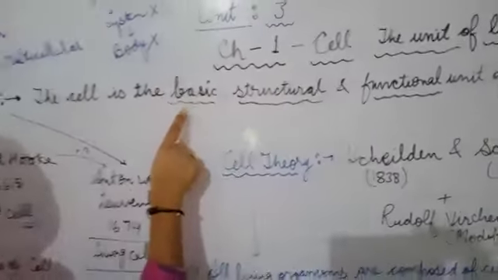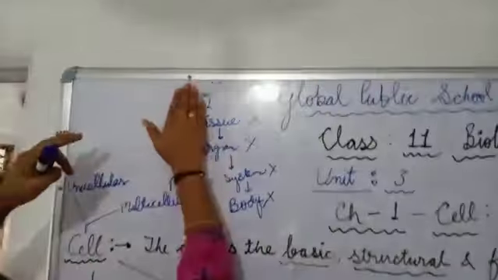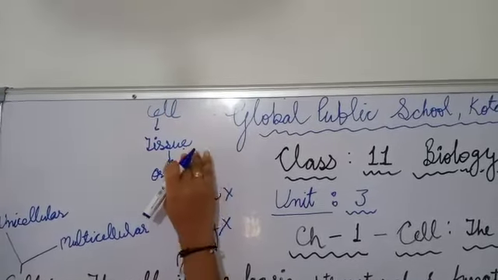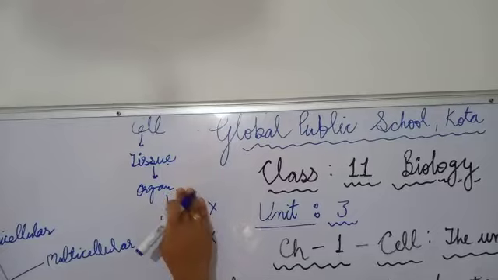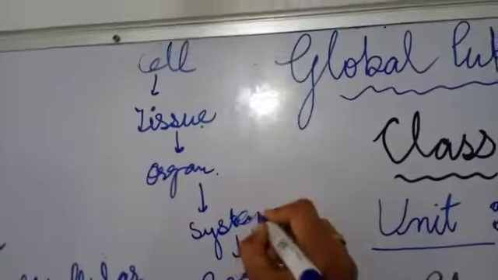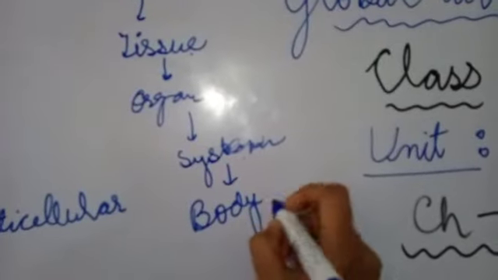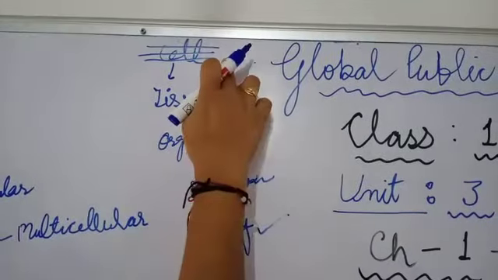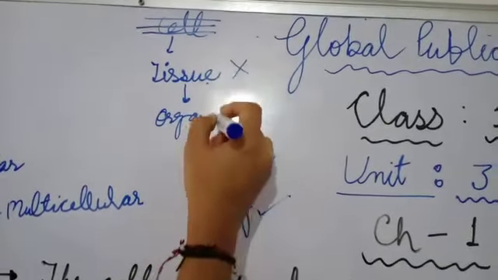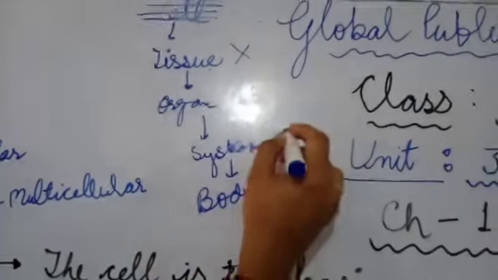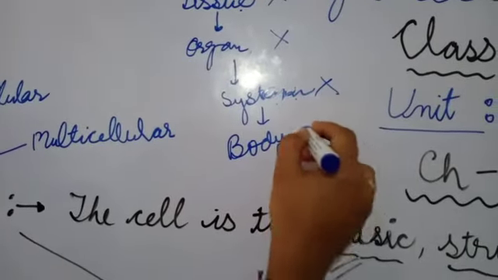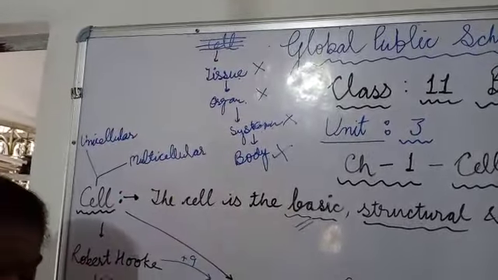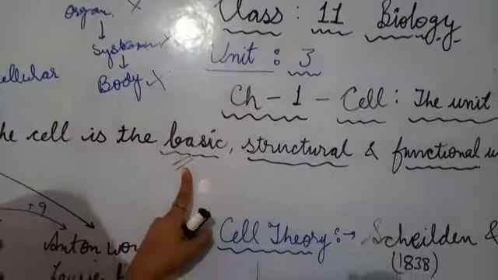Why is it called basic? Children, cells group together to make tissue. The tissue groups together to make an organ. The organ groups together to make a system, and the system makes the body. Suppose I delete the word cell from here. Without cells, is tissue possible? No. Without tissue, is any organ possible? No. Without organs, is any system possible? No. Without a system, is any body possible? No. So if only the cell is deleted, the body is not possible. Because of that, we have used the word basic.